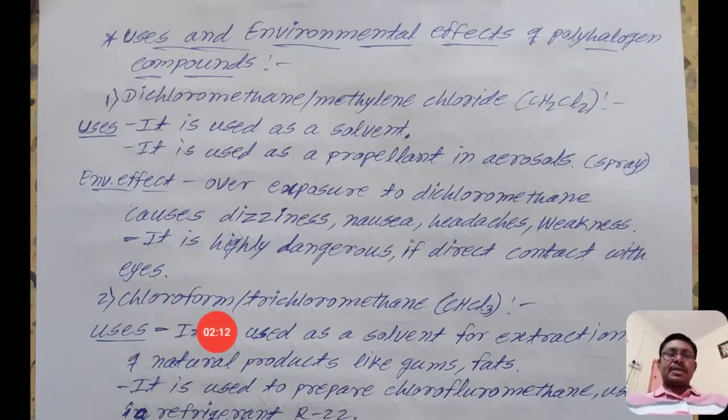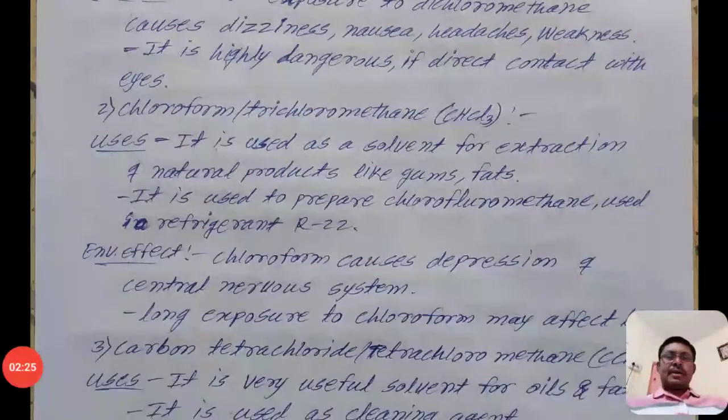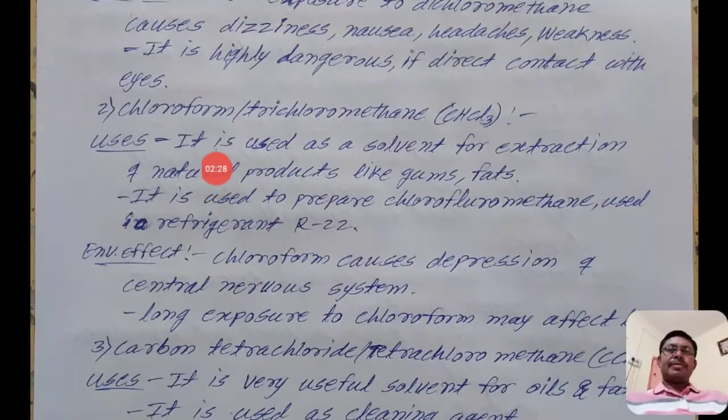The second compound is chloroform, or trichloromethane, which has the formula CHCl3. There are two uses of chloroform. It is used as a solvent for extraction of natural products like gums and fats. From large amounts of material, we can extract gums and fats by using chloroform.